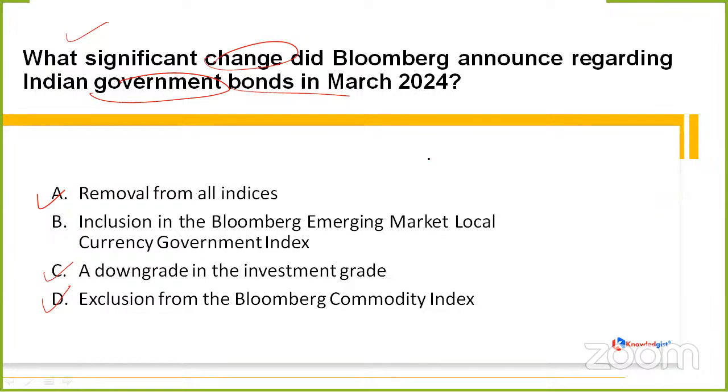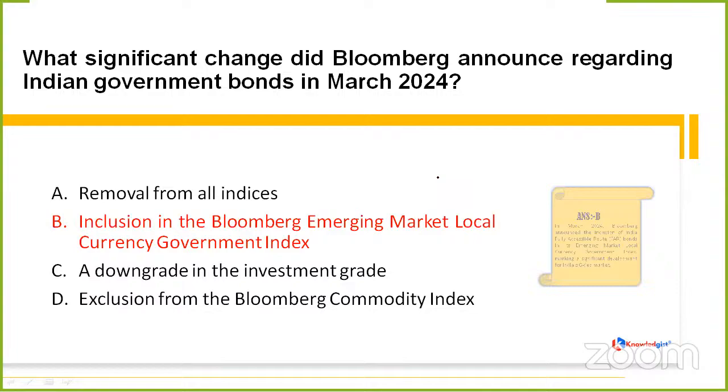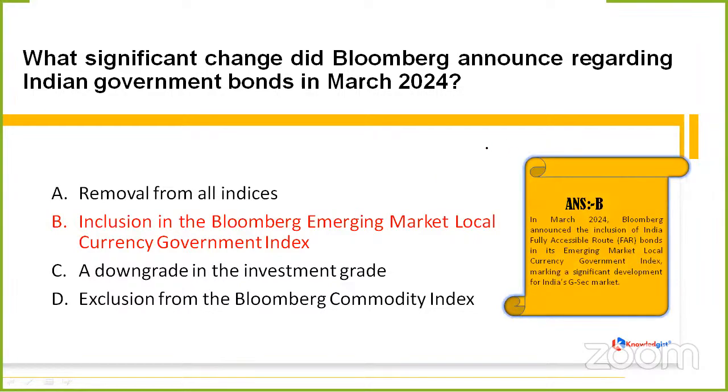Okay, so Sultan Singh says D, Prabhat B, Jimmy Tiger B, Ravi Naik B, and Spreading Kushi is also with B. Okay, so this time, yes, the correct option would be B, that is inclusion in the Bloomberg Emerging Market Local Currency Government Index. If we talk about March 2024, guys, then Bloomberg has announced the inclusion of India's fully accessible route, which is FAR, bonds in its Emerging Market Local Currency Government Index, which is definitely a significant development for India's G-Sec